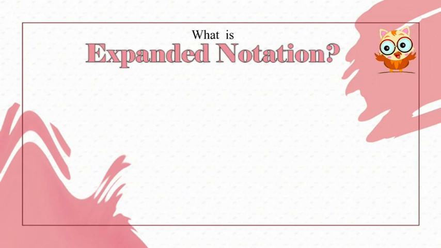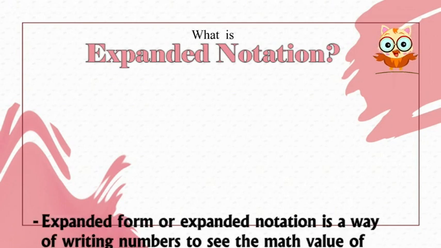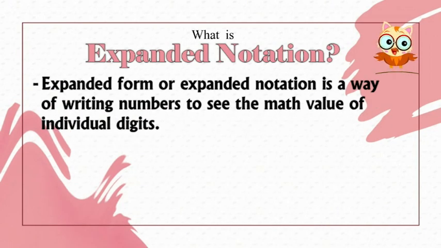Do any of you know what expanded notation is? Expanded form or expanded notation is a way of writing numbers to see the math value of individual digits.